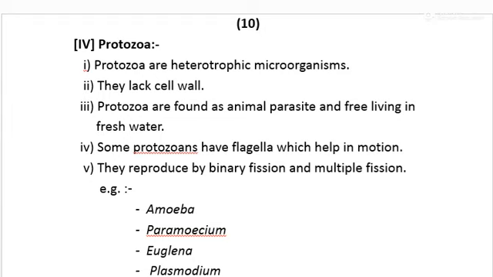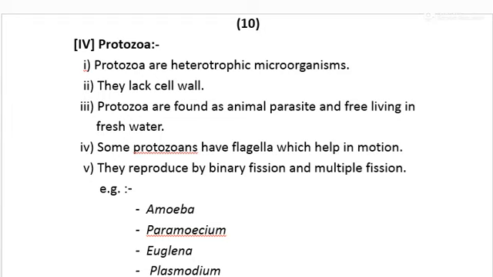The fourth group is protozoa. Protozoa are heterotrophic microorganisms, and they do not have a cell wall. A cell wall is present in bacteria, in fungi and in algae, but not in protozoa. Protozoa are found free in water as well as parasites in living beings.